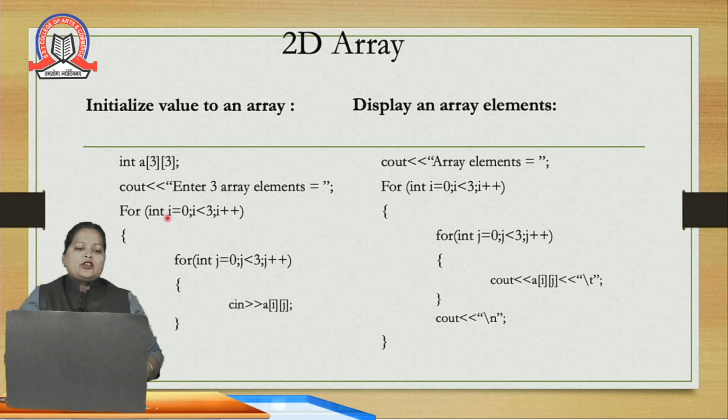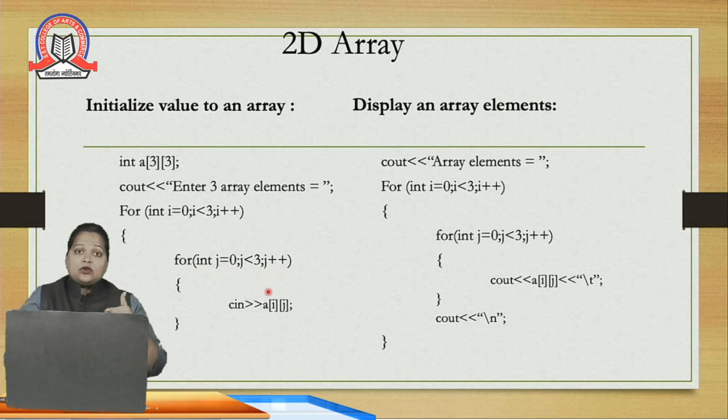Here the value of i is 0, i is less than 3, yes, the condition is true. Then you come inside the loop, to the next for loop. Here I am using j as the control variable, j is equal to 0. The value of j is less than 3, yes.